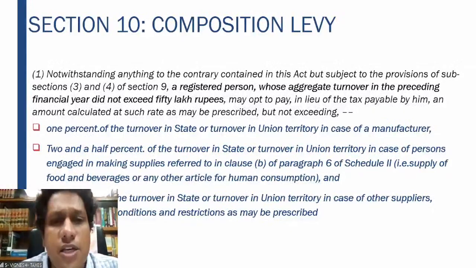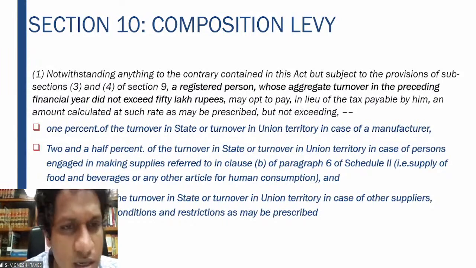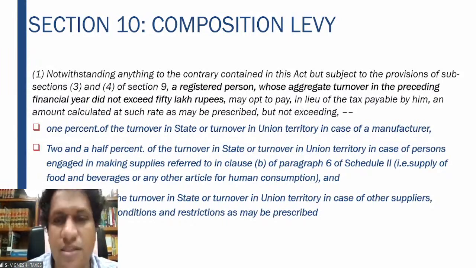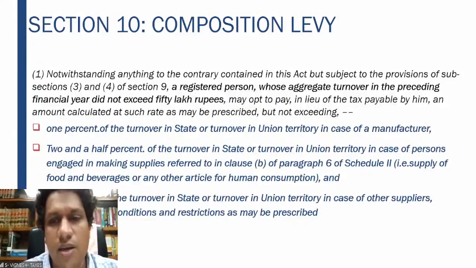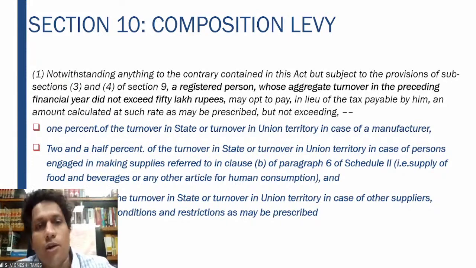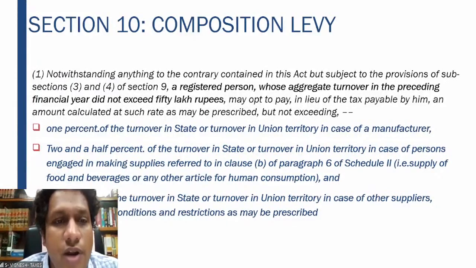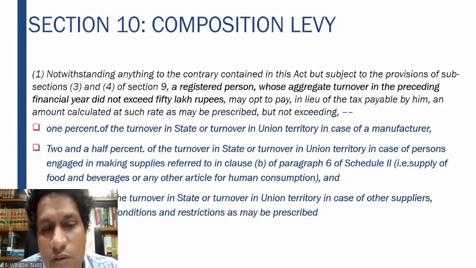Right. So a registered person whose aggregate turnover in the preceding financial year did not exceed 50 lakhs may opt to pay, in lieu of the tax payable by him, an amount calculated at such rate as may be prescribed, but not exceeding 1% of the turnover in case of a manufacturer.